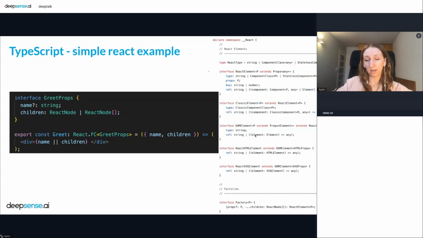And on the right here, I put a screenshot from GitHub with some more different types from React. As you can see, React element, DOM element, and more. We have a lot of these types for React, and of course, for other libraries and frameworks too.